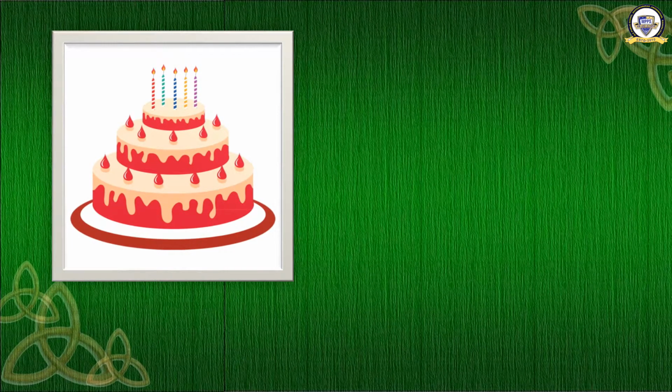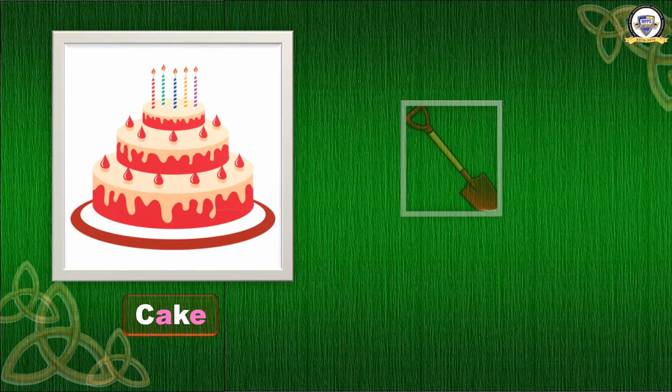Ready? See this. What is this? Everybody likes it. It is a cake. And what is the spelling? You don't know. The spelling of cake is here. C A K E. Cake. Here, this E is silent. We are using the sound of only A. C A K E. Cake.